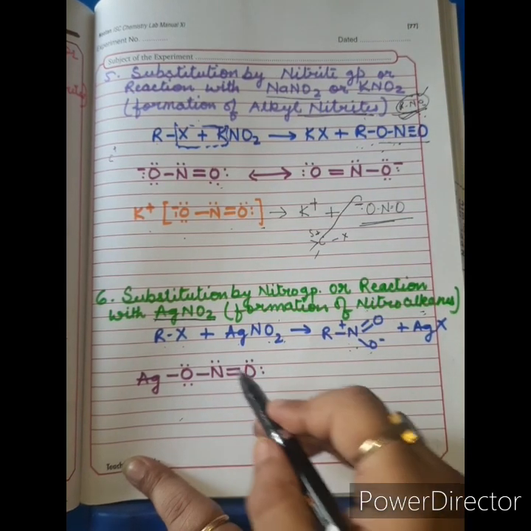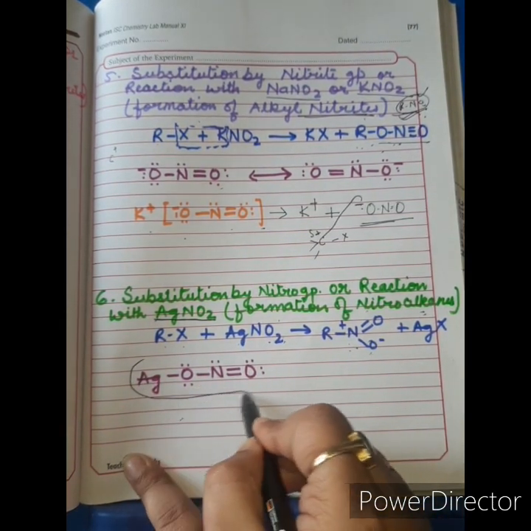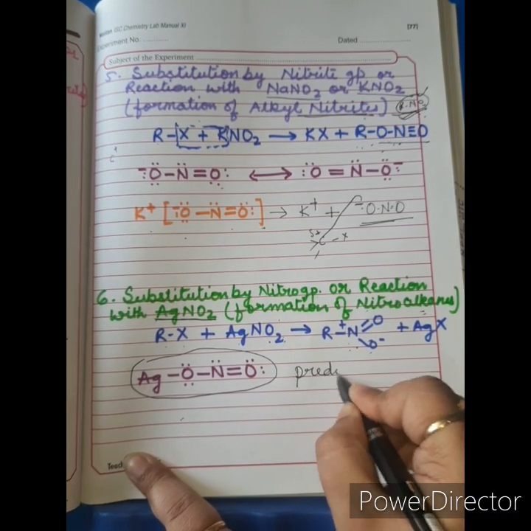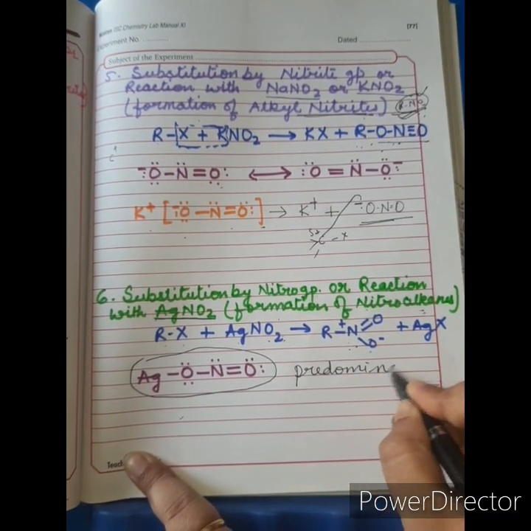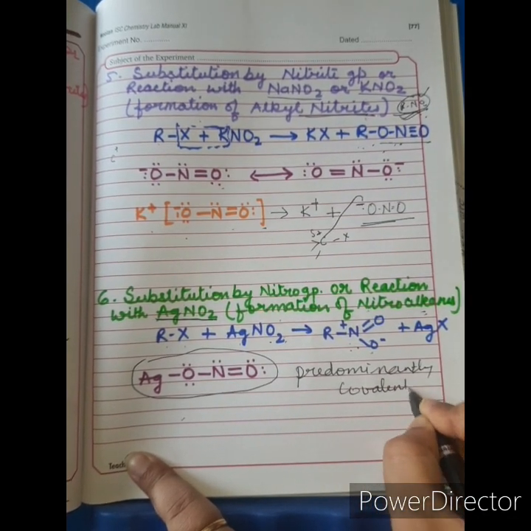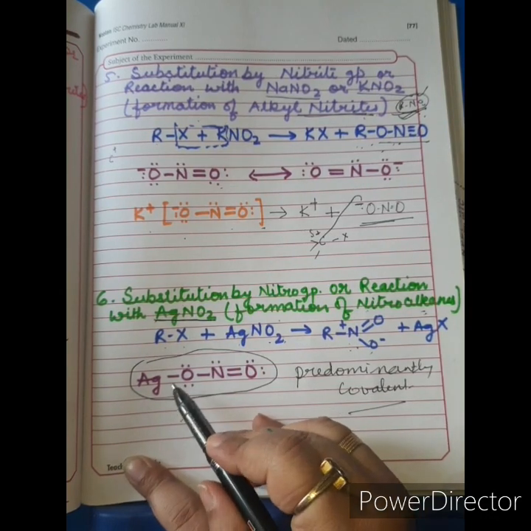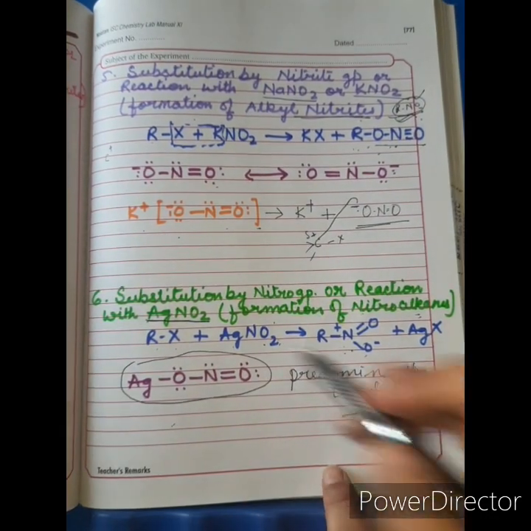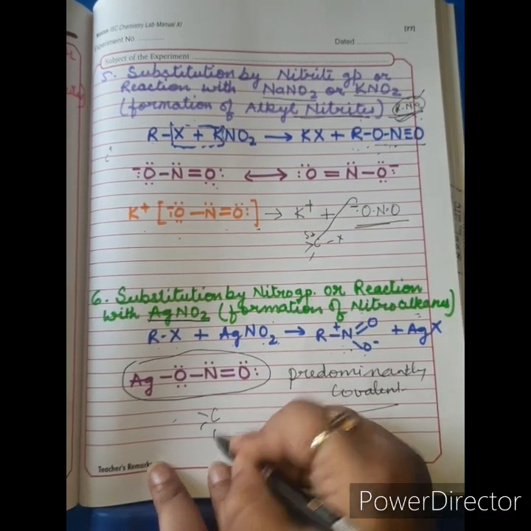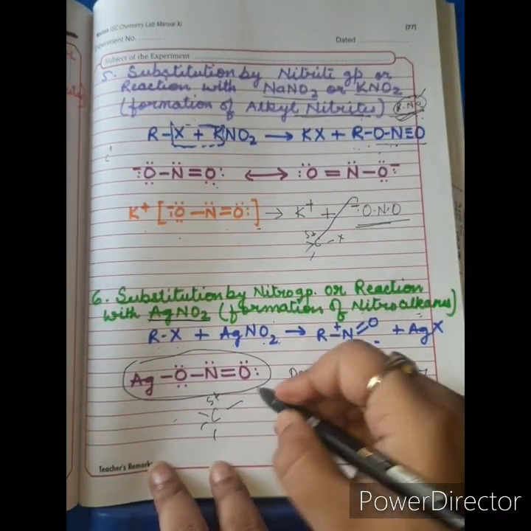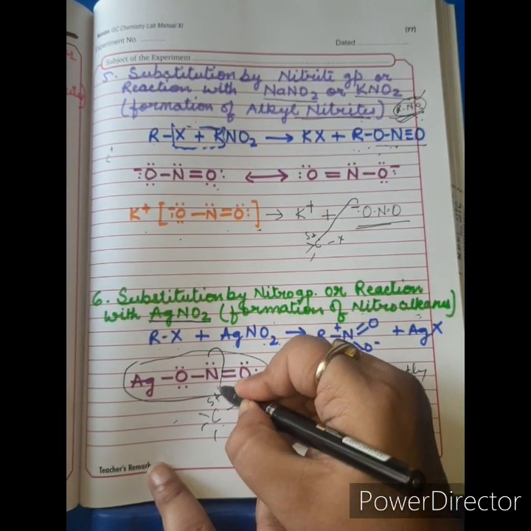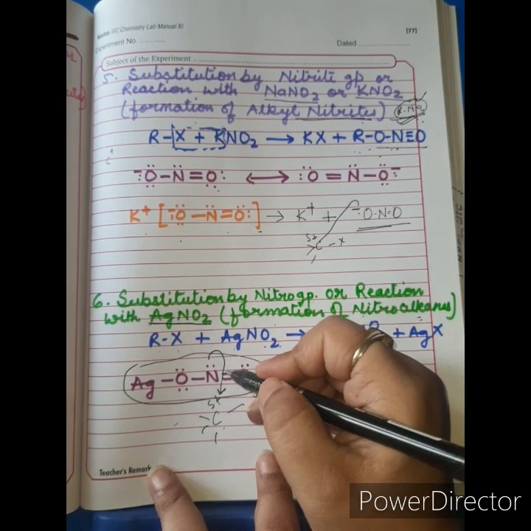The answer lies in the nature of silver nitrite. Dear students, silver nitrite is predominantly covalent. Due to this predominantly covalent nature, whenever it comes in contact with an alkyl halide, the partial positive carbon of the alkyl halide gets attacked from the side of nitrogen, because nitrogen carries a lone pair.